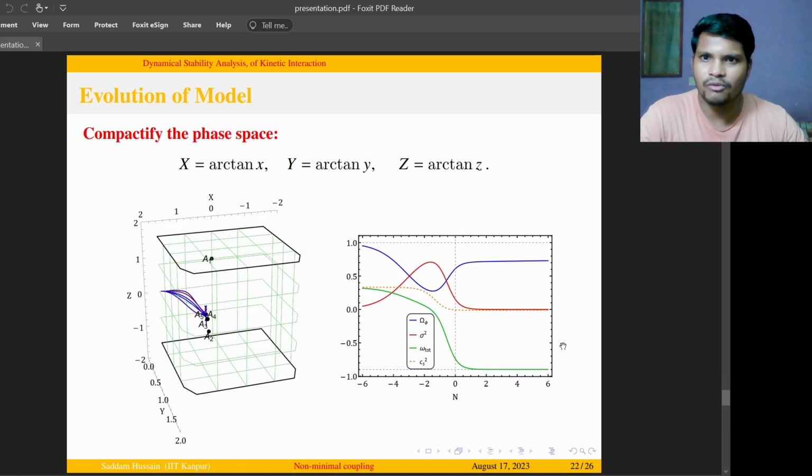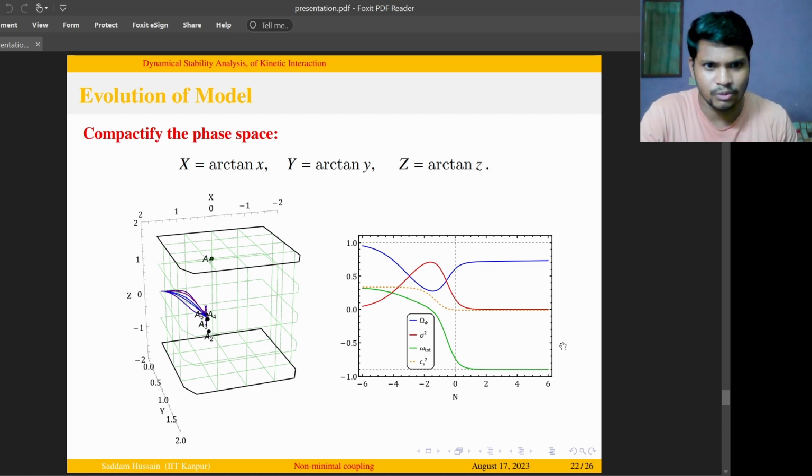Because of the interaction parameter, the phase space becomes non-compact, and therefore, in order to compactify the phase space, we transform x, y, z into capital X, Y, Z in such a way that they range from -infinity to infinity. Now we see that on evaluating the dynamics, the trajectory originates from some part of the phase space and then eventually goes to A5. A5 is the stable critical point at which the interaction is non-zero. On the other hand, we have several other critical points, A1, A2, A3, and A4, showing different regions of the system.